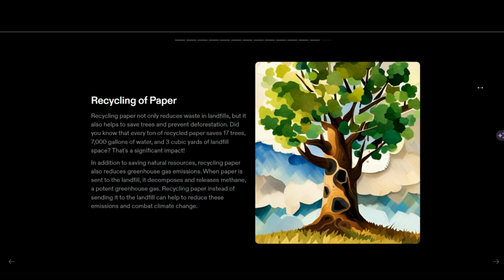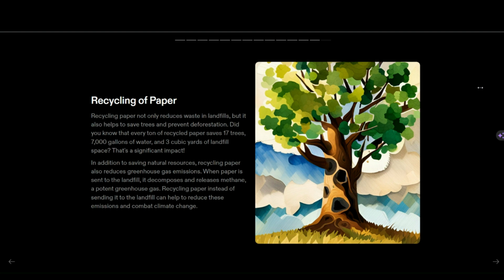And next is recycling of paper, which is important. We need to recycle paper because it not only reduces waste in landfills, but it also helps to save trees and prevent deforestation. Did you know that every ton of recycled paper saves 17 trees, 7,000 gallons of water, and 3 cubic yards of landfill space? That is a significant impact.